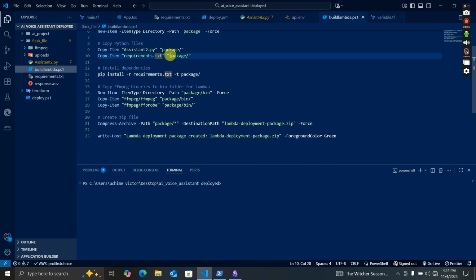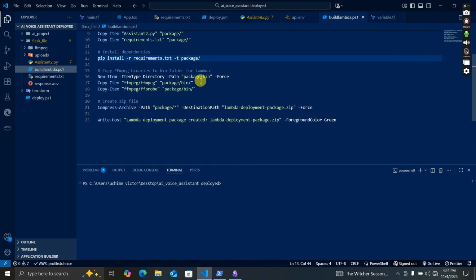Okay, when you have copied it, install all the libraries that are there, and then after that, copy the ffmpeg and the ffprobe file all the way to the package/bin folder, and then create a zip folder and zip the folder, and then the .zip will be sent to Lambda.